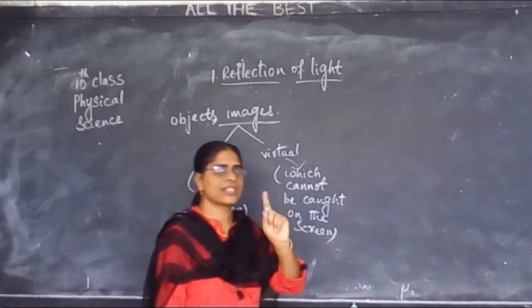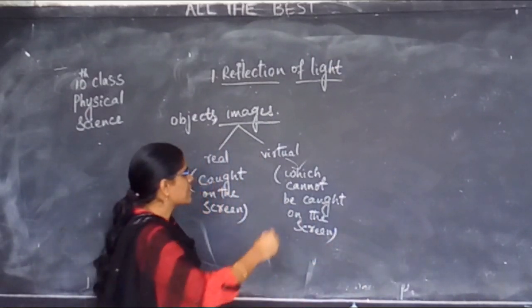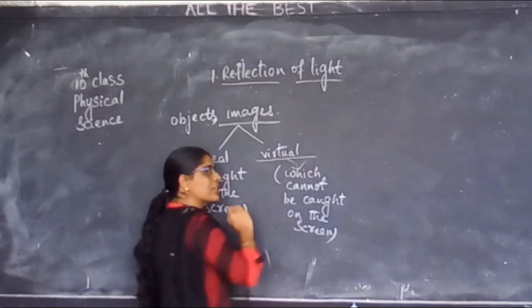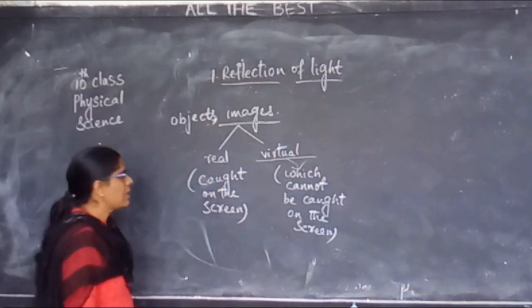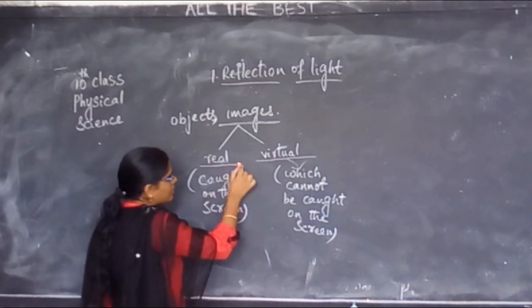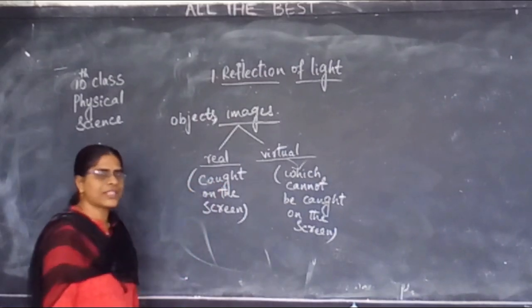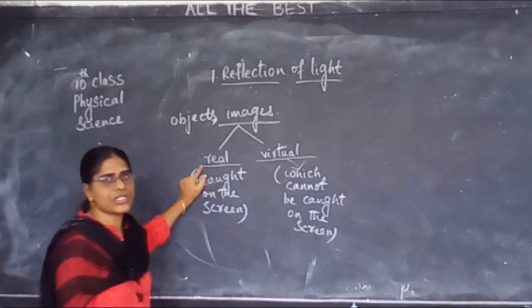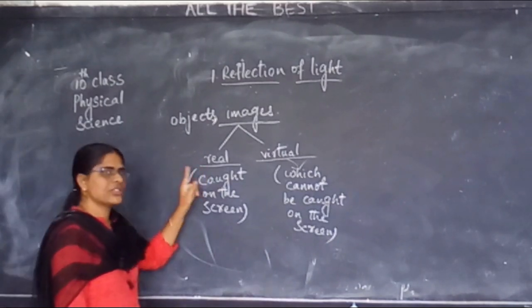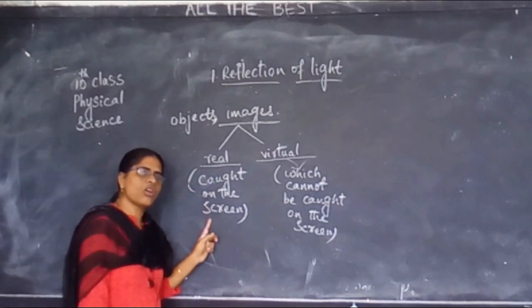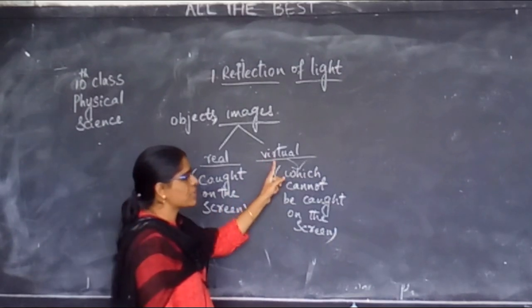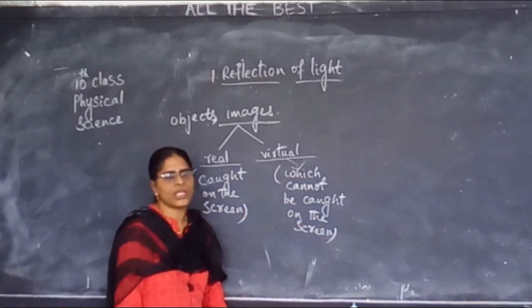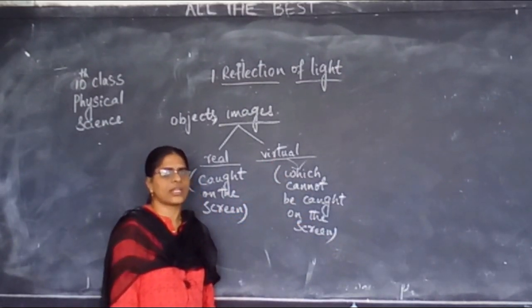Whenever the rays are extended, such images are virtual images. Wherever the rays are actually meeting by themselves, they are called real images. Real images can be caught on the screen. Virtual images cannot be caught on the screen.